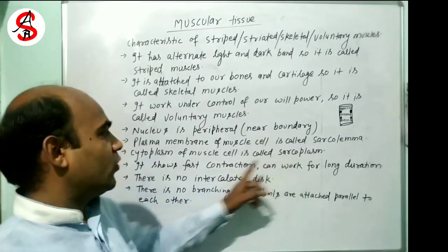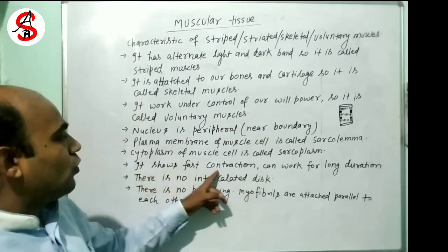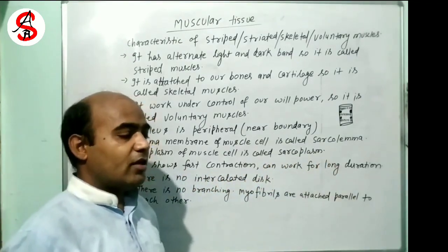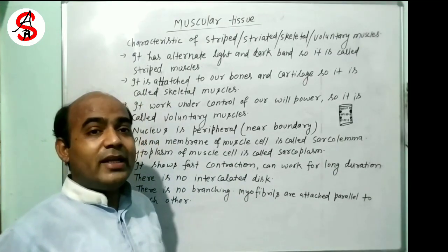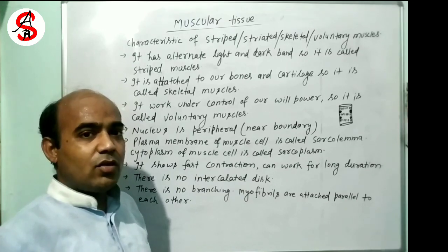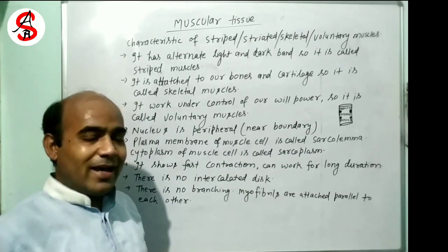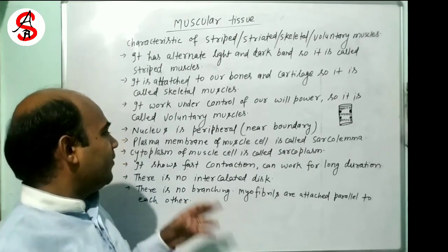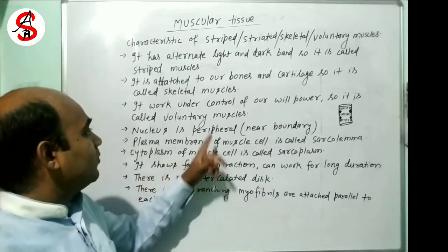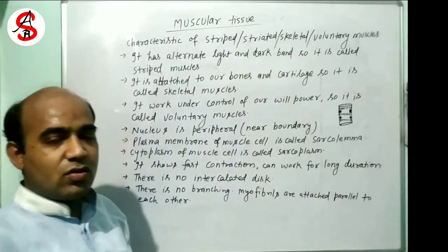It shows fast contraction and can work for a long duration. If you run, you need more energy and you run fast. An athlete can run very fast and for a long time, due to skeletal muscles.